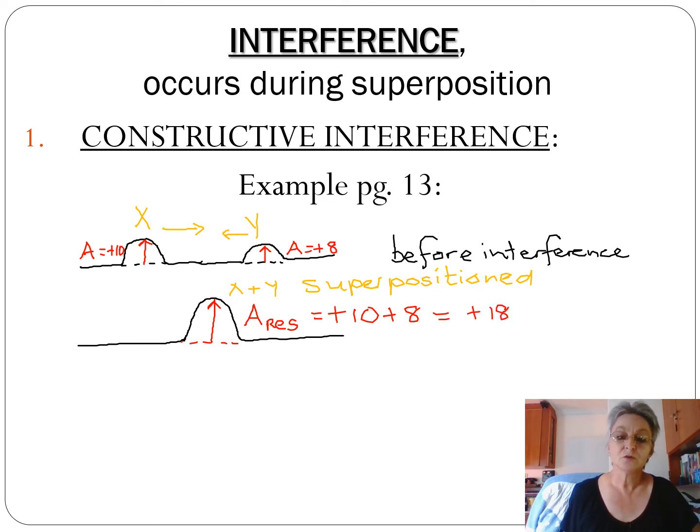Now, in a test or exam, you may be required to actually physically use your ruler and measure the pulse width as well as the amplitudes. So we would take the pulse width of X and Y as the same, so the superimposed or superpositioned pulse width would be the same. So this is at the moment when the pulses are interfering.